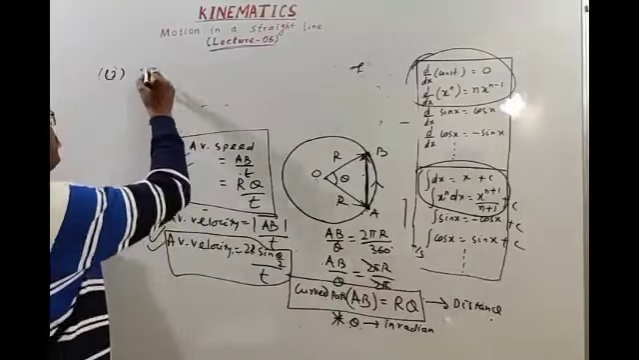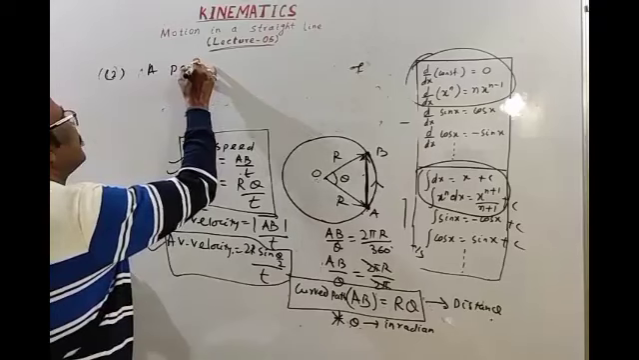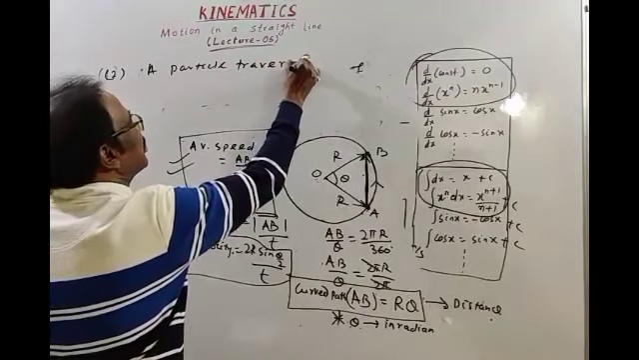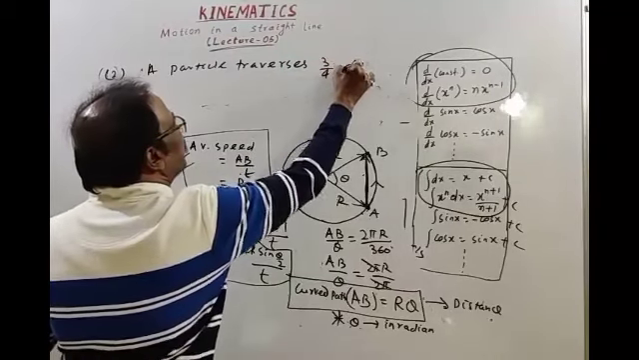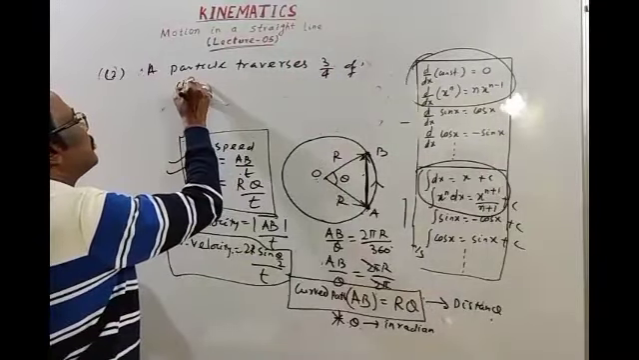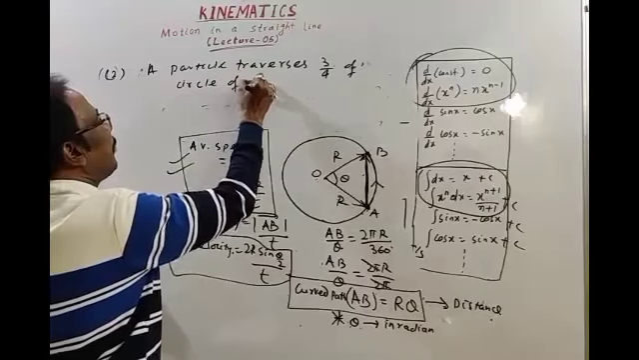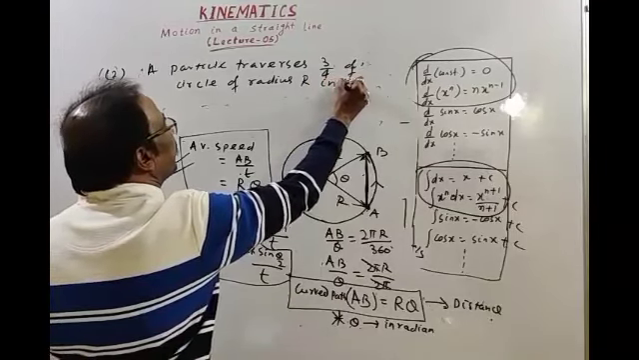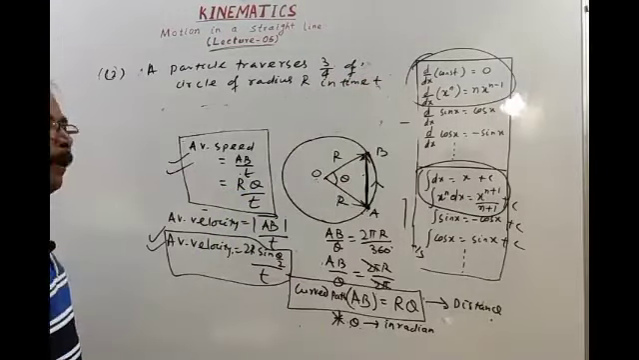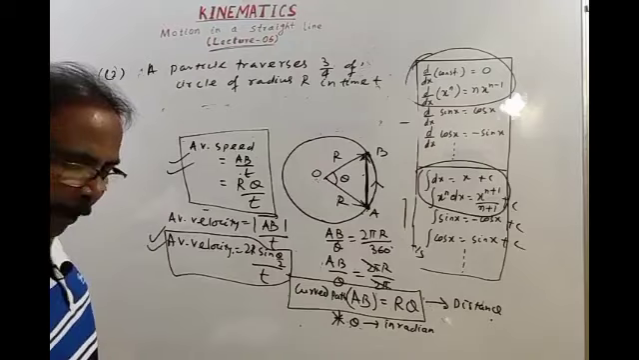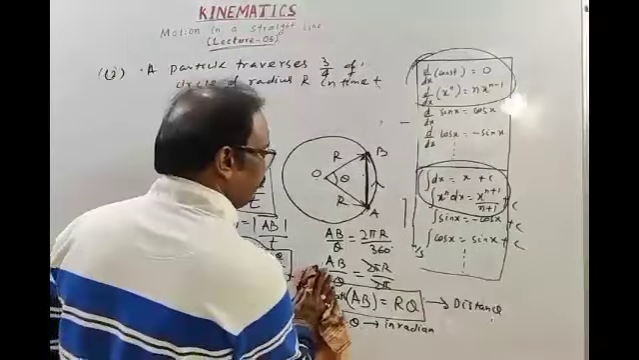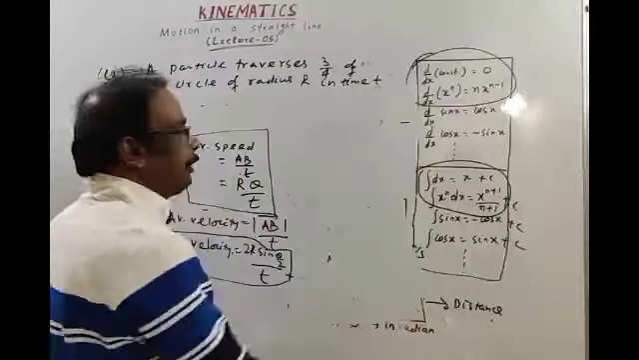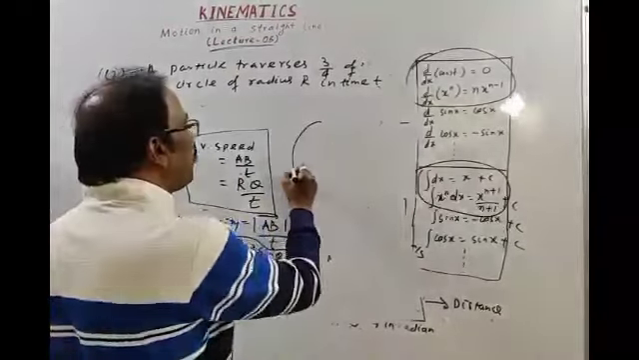A particle traverses 3/4 of a circle of radius r in time t. We have to find average velocity and average speed. 3/4 of a circular track in time t. Okay. See, this is the circular path.